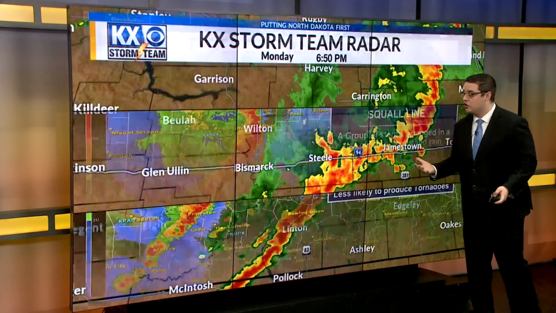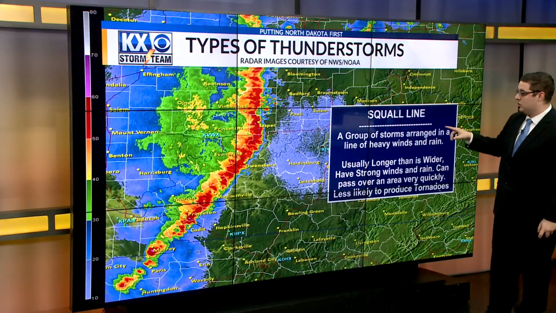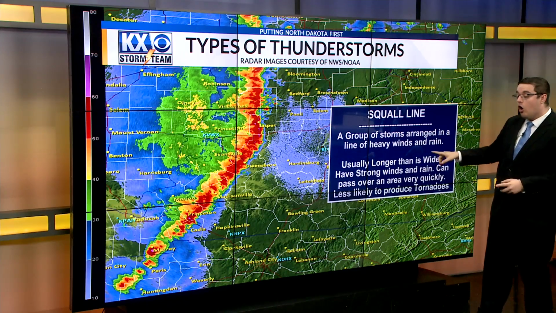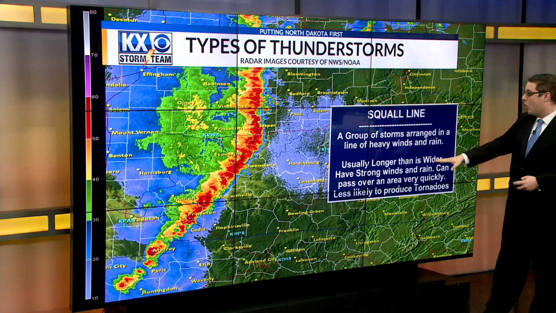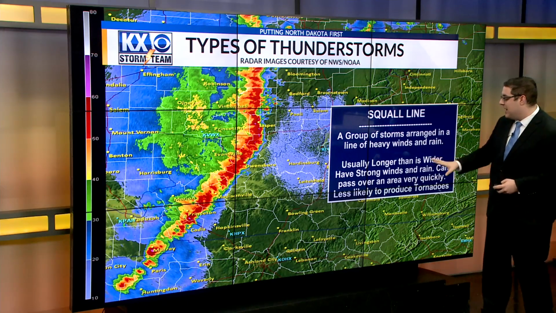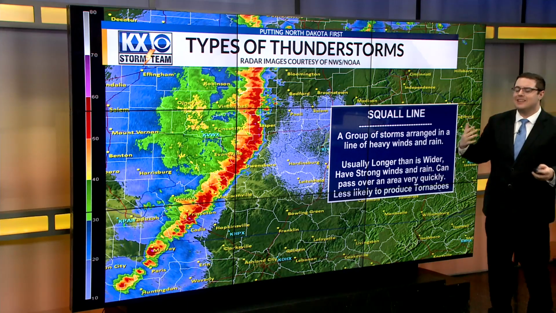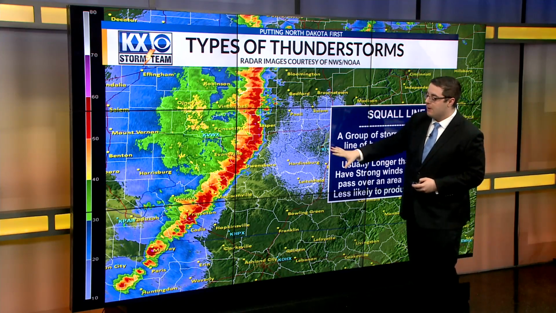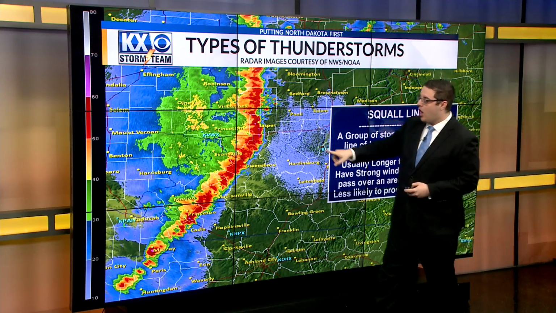So I also want to look at some storm types that we get here in North Dakota and all across the country. One of them, well, that's a squall line. It's a group of storms arranged in a line of heavy winds and rains, usually longer than it is wide, have strong winds and rain, and can pass over an area very quickly, but it's less likely to produce tornadoes. This is a radar picture out in the Indiana, Kentucky area of a squall line.